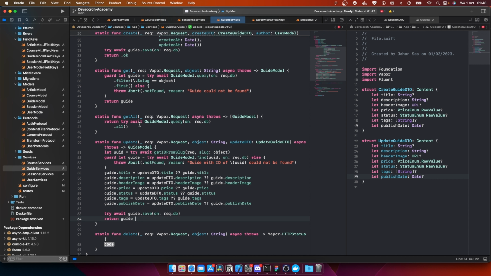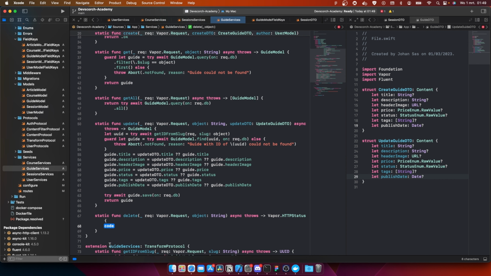Okay, so now we actually are writing all the services and the functionality, and we actually have to look into the fact that we're going to change the status and the price of all the articles under it as well, right? So we actually have to look into that, I think. We're going to see how that works. I don't know yet.